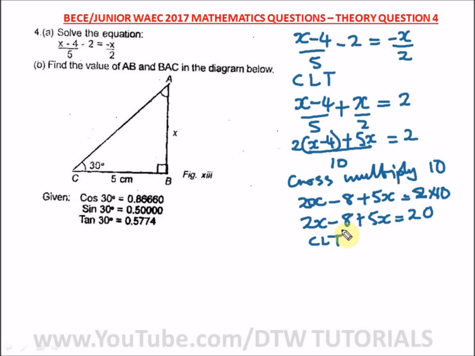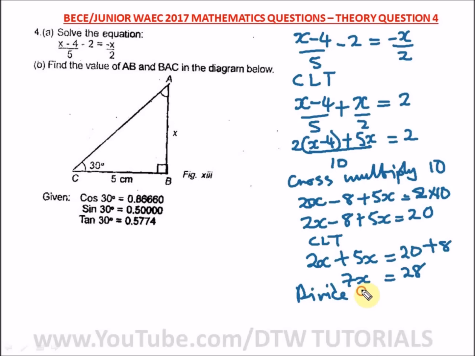Okay, so let's collect like terms one more time. Collecting like terms, we have what? Let's leave the value of x here and take the ordinary numbers to this side. We have 2x plus 5x equal to 20. Carry minus 8 to this side, we have what? Plus 8. Okay, and what is 2x plus 5x? That is what? 7x equal to what? 20 plus 8, that is what? 28. What do we do? We divide both sides by 7, right? Divide both sides by 7.